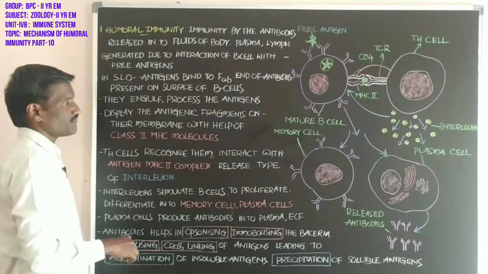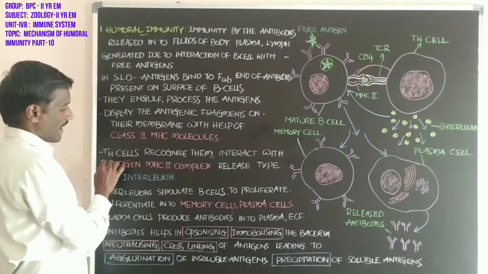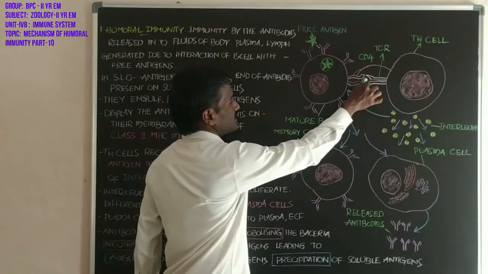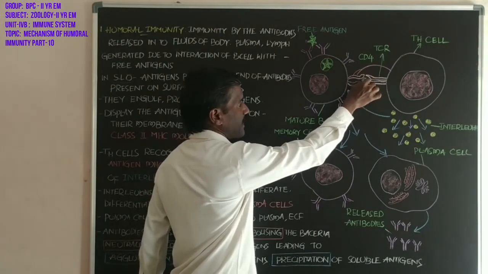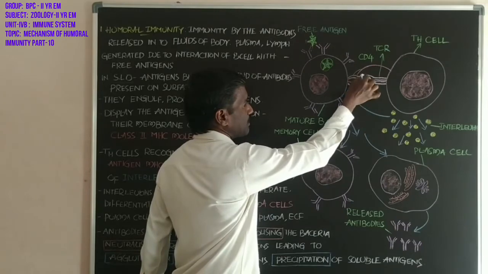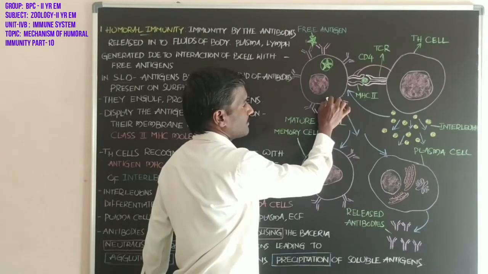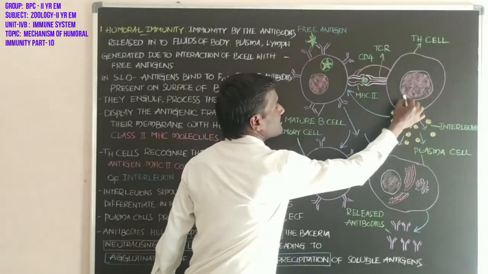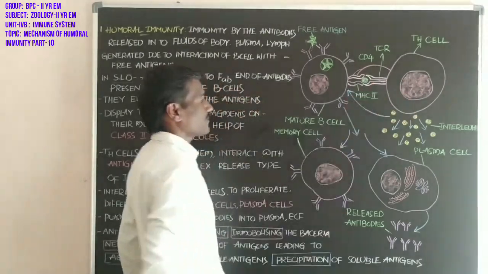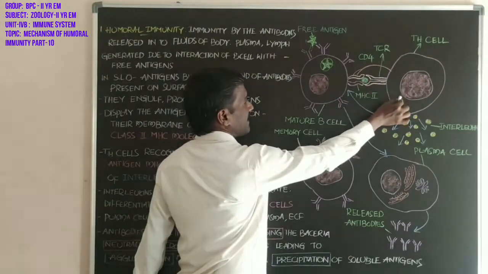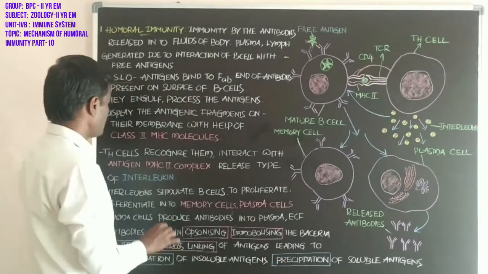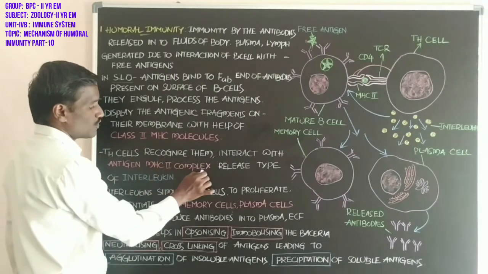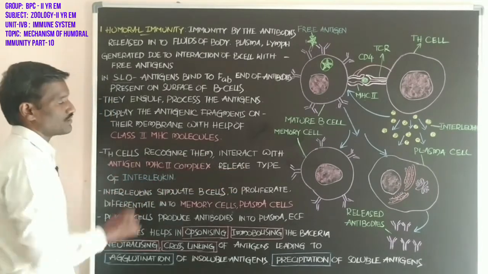Okay, student. Next, T helper cells recognize them. This presentation of the antigenic fragment by the class 2 MHC molecule of the B cell is identified by the T helper cell. The T helper cells recognize them and interact with the antigen MHC2 complex and release a type of interleukin.